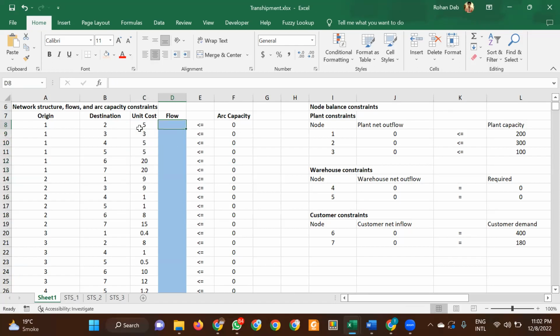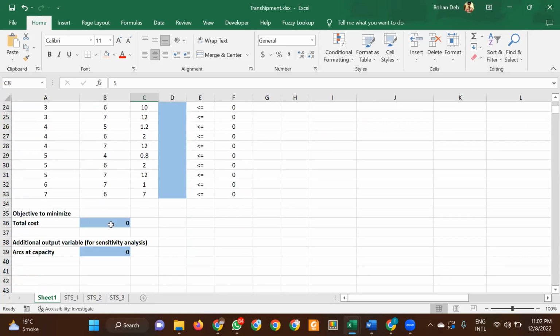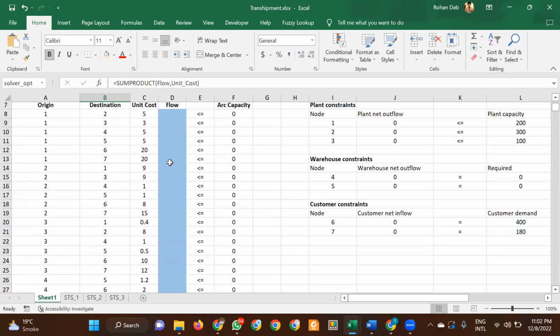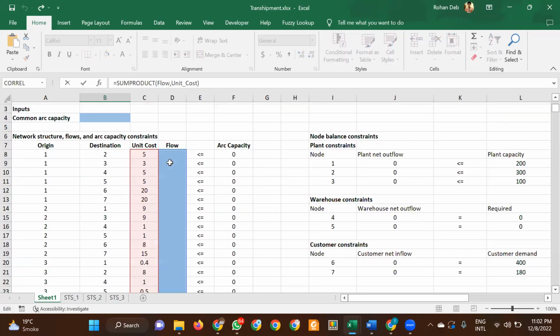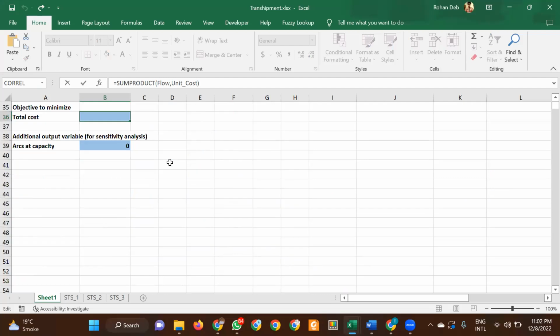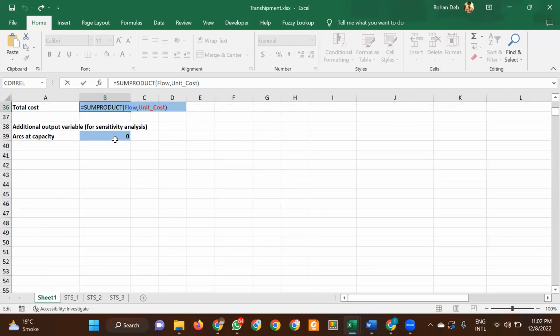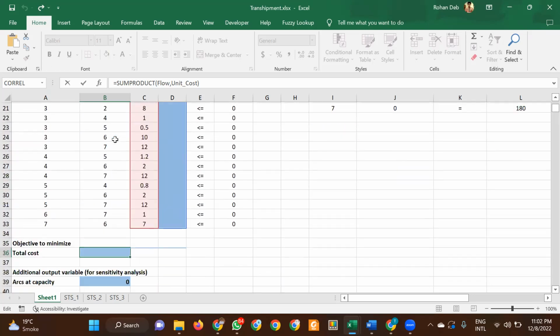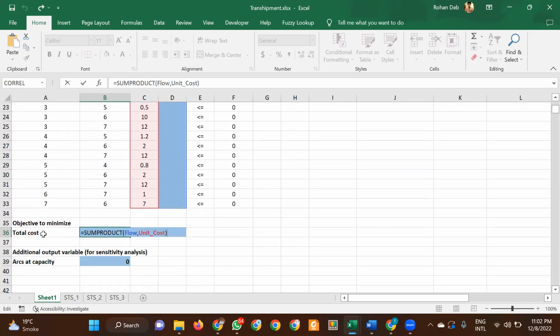Now flow is the amount of shipment from one node to another node. Again, this will be in the number of units, and then you multiply it with the unit cost, and this will give you the total cost. So for the total cost, we have this function, SUMPRODUCT of flow into unit cost. Flow is basically this column into this column. Now, my first objective is to minimize this total cost.